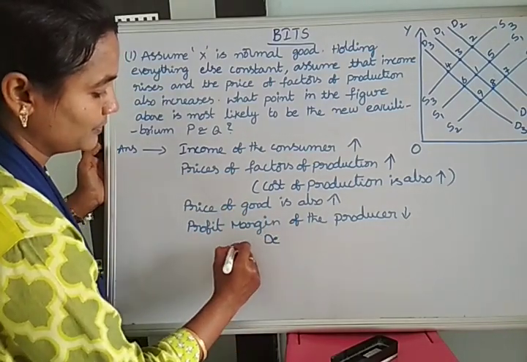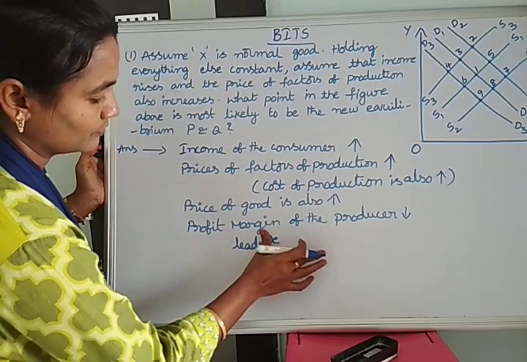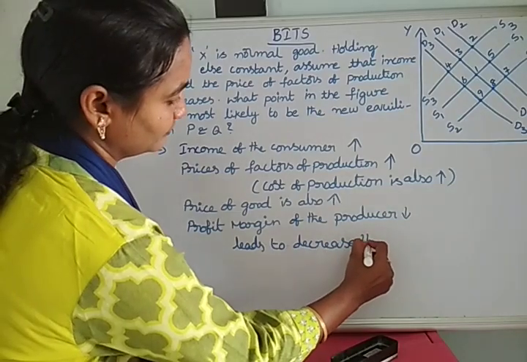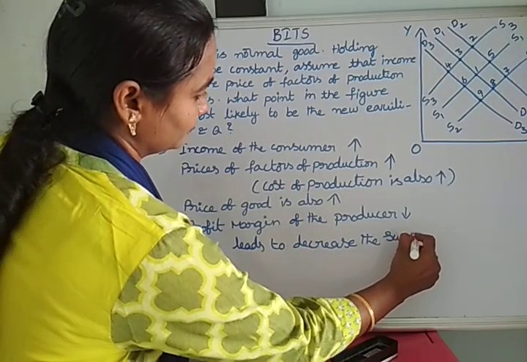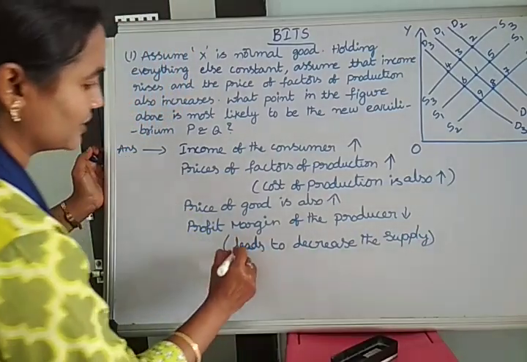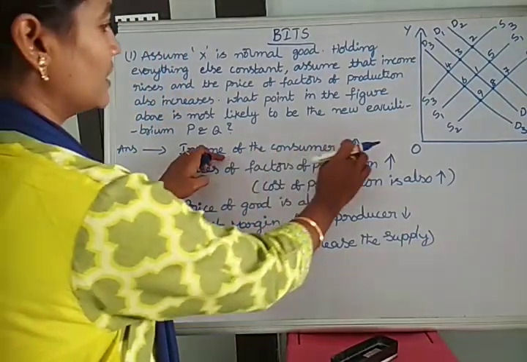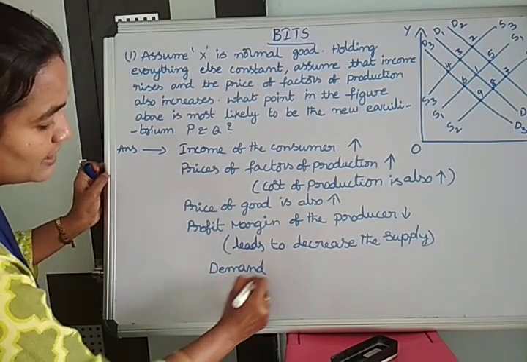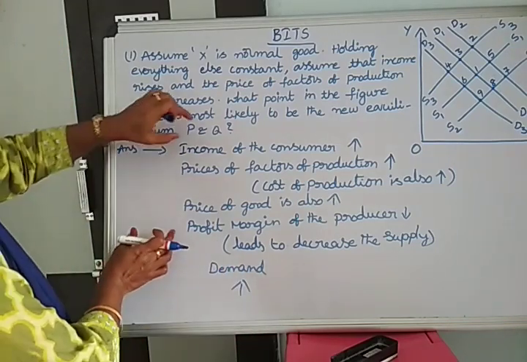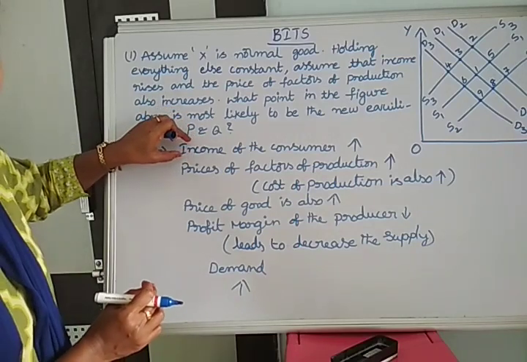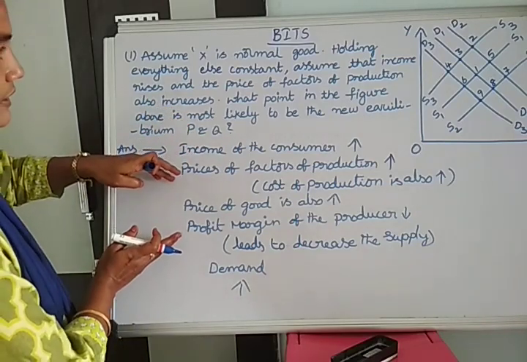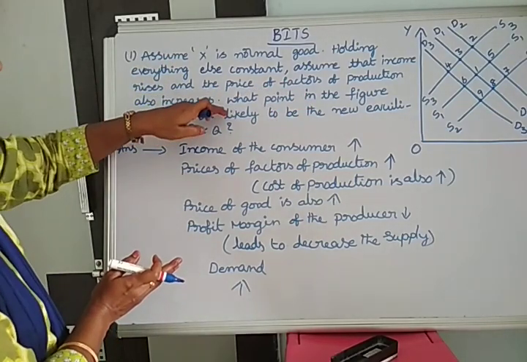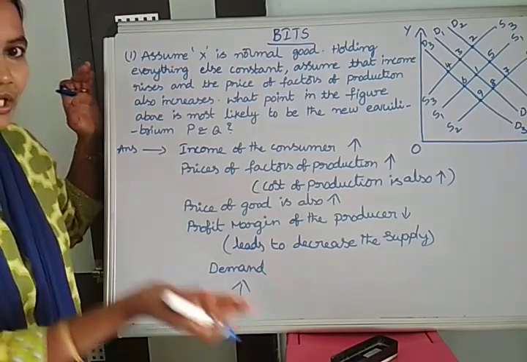So based on this information, if the income of the consumer is increased, then demand is increased. The first point, income rises, is applicable to the quantity demanded, and the second point, that prices of factors of production are increased, is related to supply.